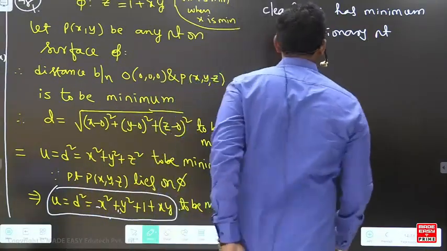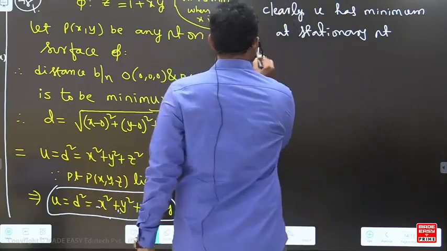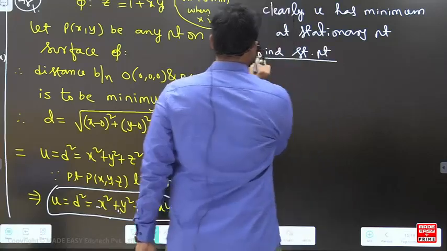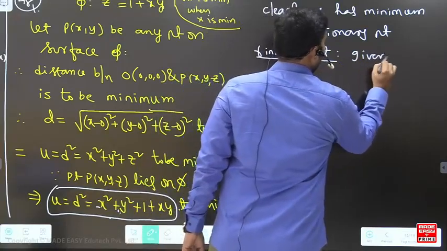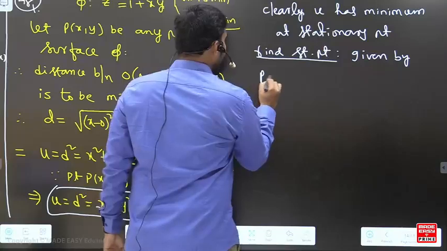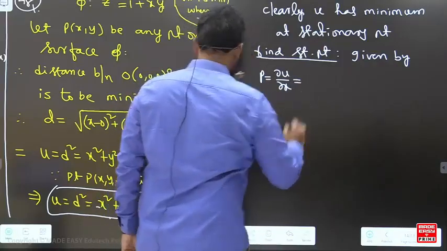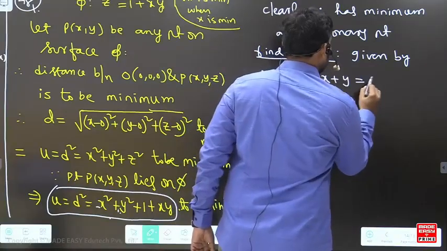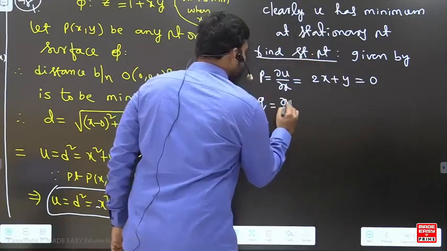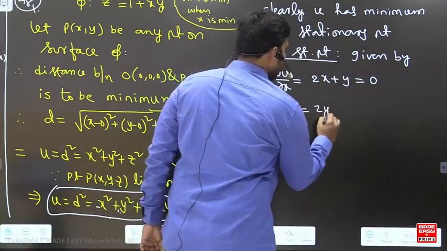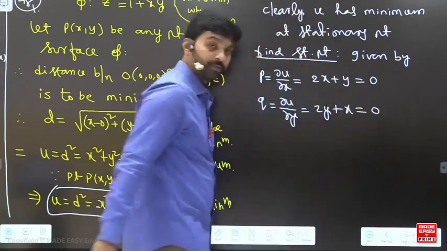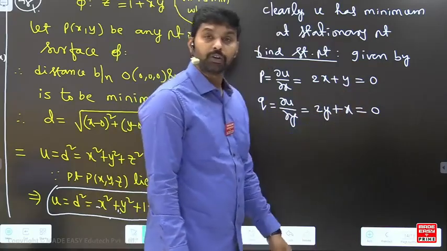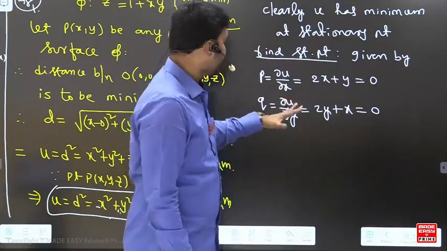So find the stationary point, given by p equal to dou u by dou x, which is 2x plus y equal to 0, and q equal to dou u by dou y, which is 2y plus x equal to 0. So 2x plus y equals 0 and 2y plus x equals 0.